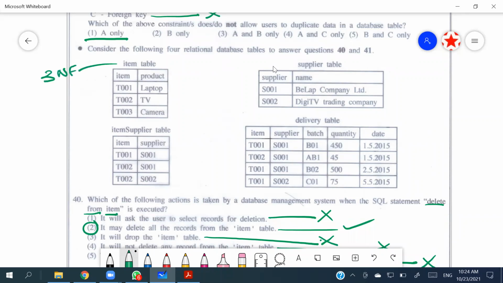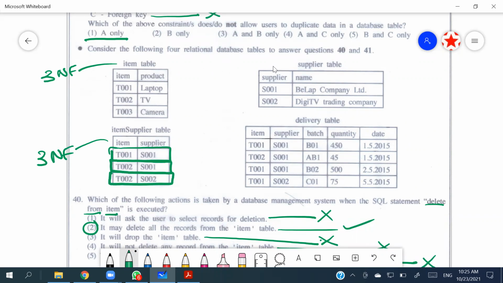Item supplier table: T001, S001, T002, S001, T002, S002. It seems both the records should be taken to maintain a primary key, because the item alone is repeating. If you take only supplier, it has duplicate values. So item and supplier both should be taken. If so, we can say this is in third normal form.